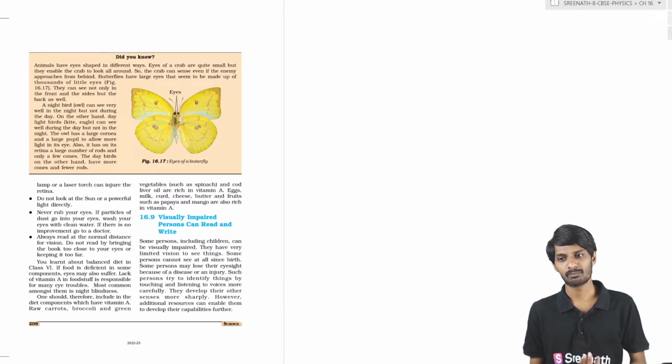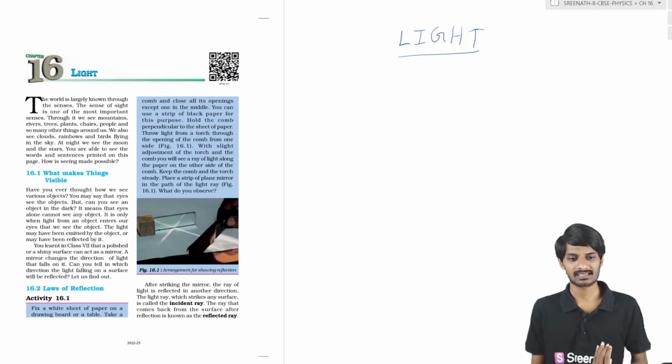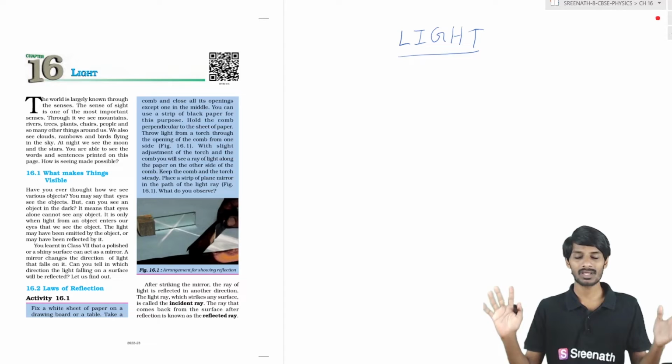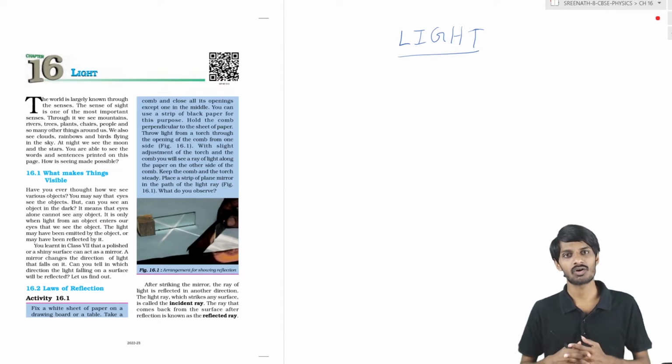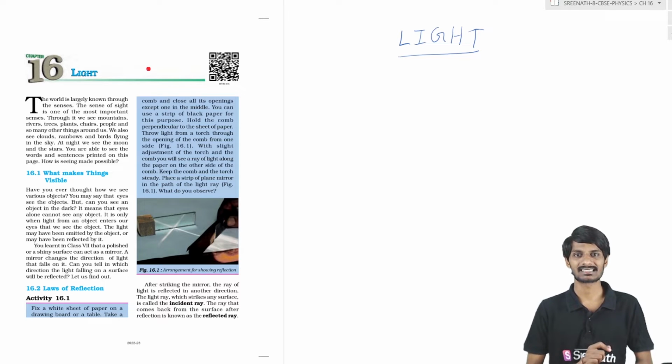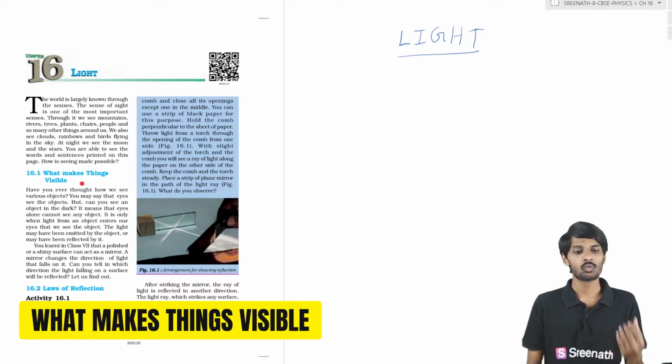So these are the beautiful topics we are going to discuss now. We're going to gain some knowledge about light and how we see objects or images formed like that, students. So this is the overall overview of our present chapter, which is light, students. Now we will discuss what makes things visible.